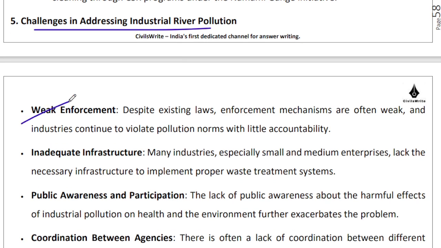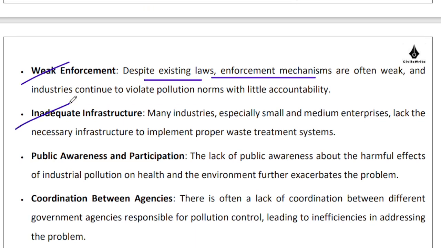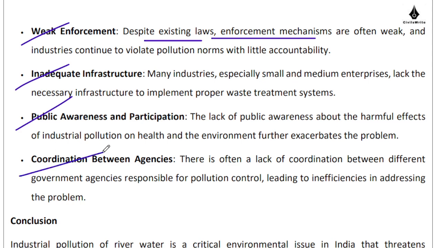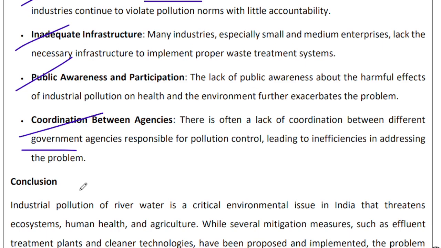The challenge is weak enforcement. We may have had the laws in existence in India for the last 50 years, but when it comes to the enforcement mechanism, it is as pathetic as it always was. Infrastructure is inadequate. So even while we may have created the plants, are those plants really working? There has to be a sense of public awareness and participation, because until and unless the locals protest, things may not really improve. And there has to be coordination between a variety of agencies, whether it is the government, the executive, the judiciary, media, the industrial associations, citizens bodies. There has to be coordination between a variety of these institutions and bodies.